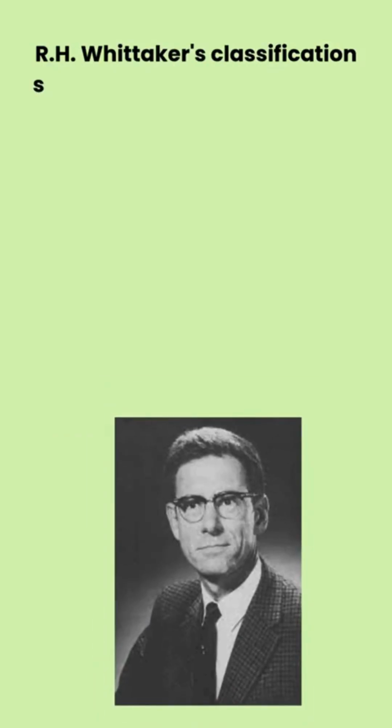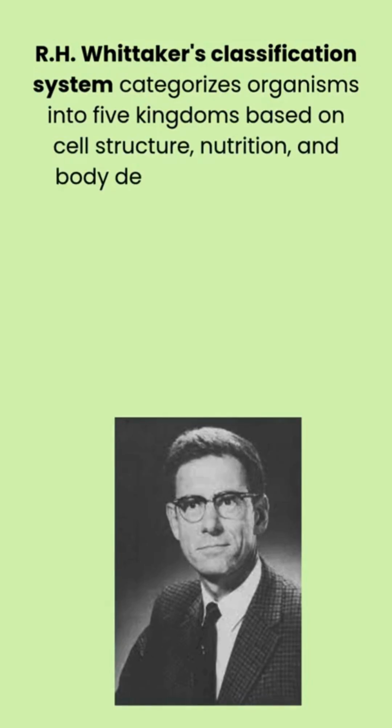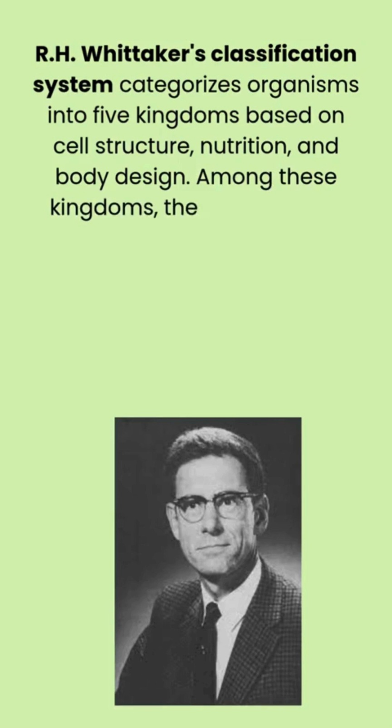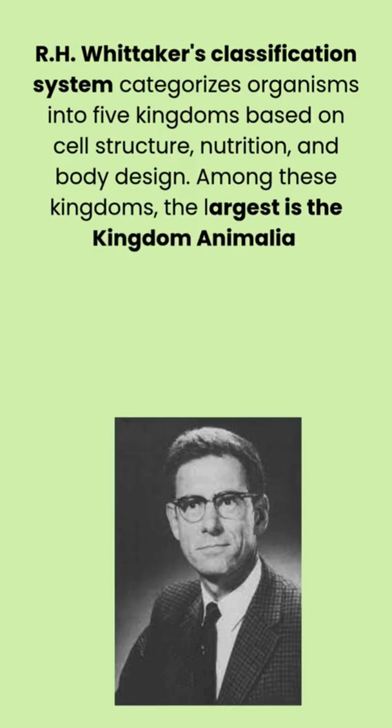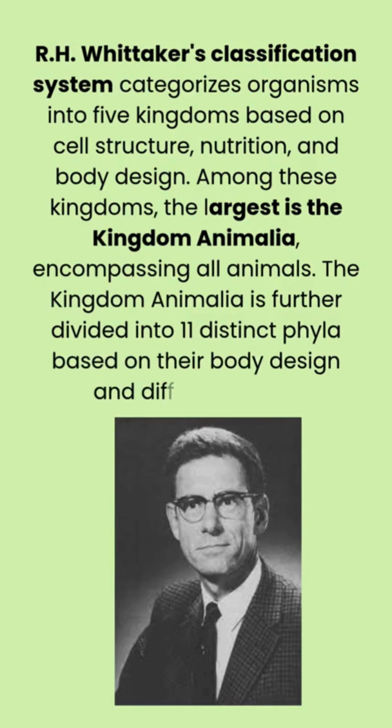R. H. Whittaker's classification system categorizes organisms into 5 kingdoms based on cell structure, nutrition, and body design. Among these kingdoms, the largest is the kingdom Animalia, encompassing all animals. The kingdom Animalia is further divided into 11 distinct phyla based on their body design and differentiation.